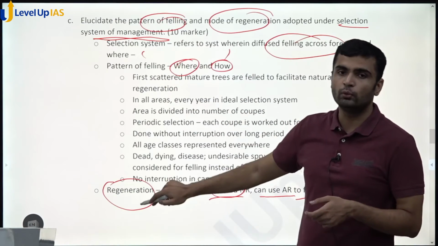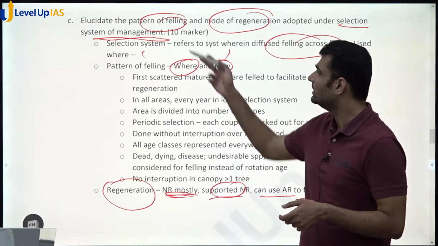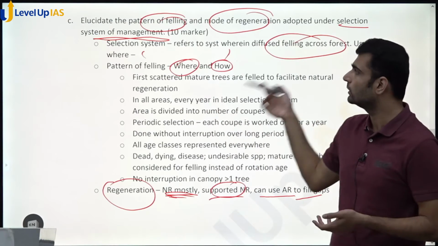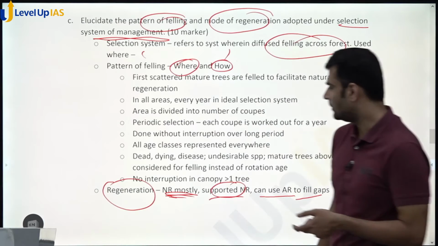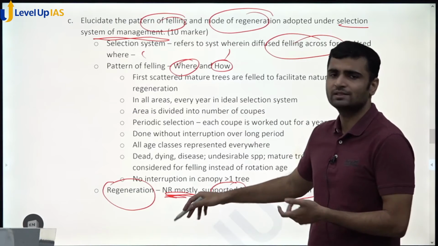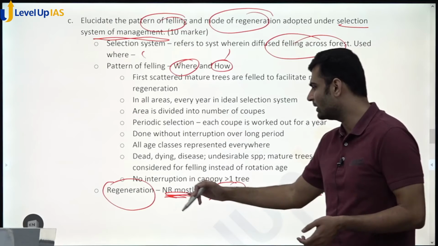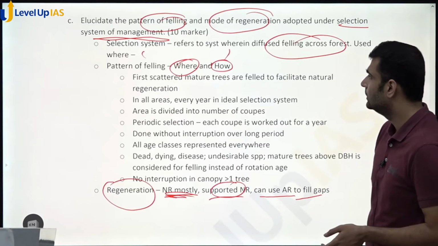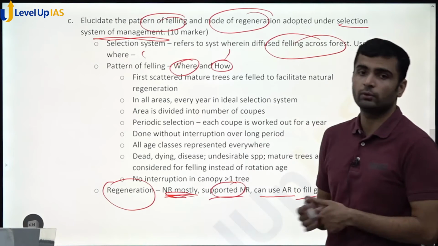We have to write more about felling, and we have to assume the marks are not perhaps 5-5, it is perhaps 7-3 or 6-4. Or you can mention when it is successful and when it is not, if you want to fill the pages, like we did in the earlier question.